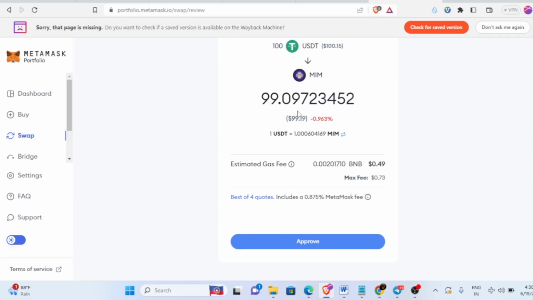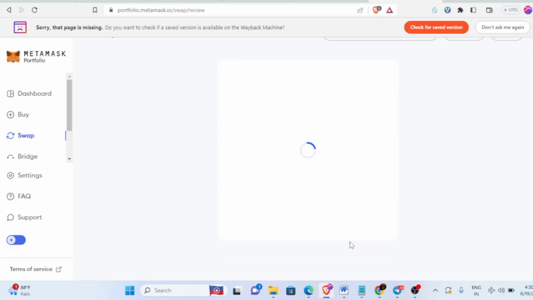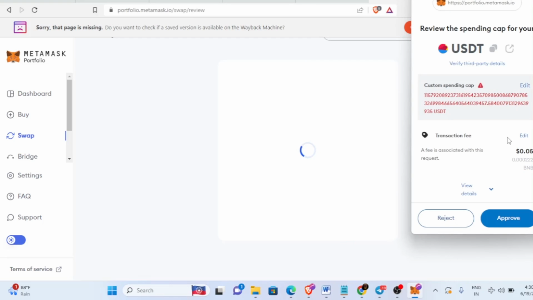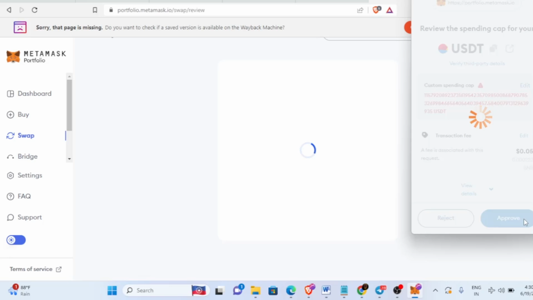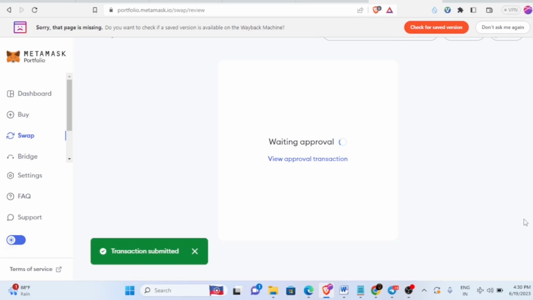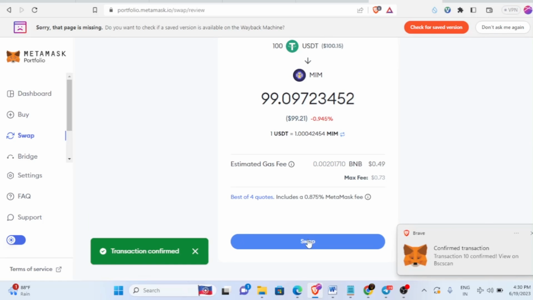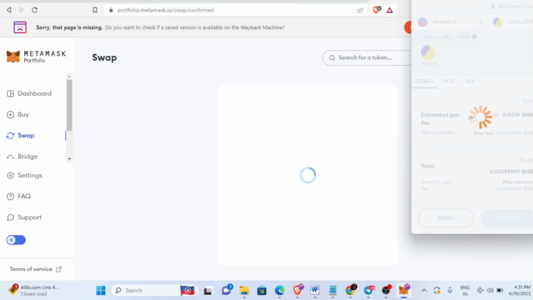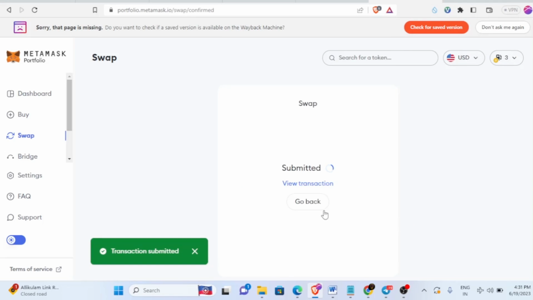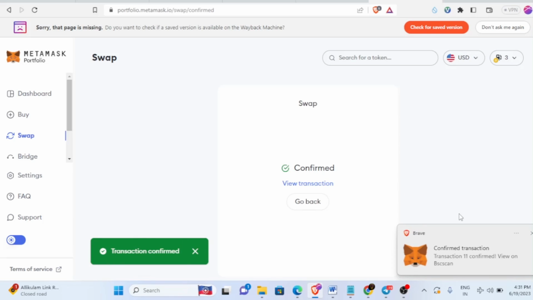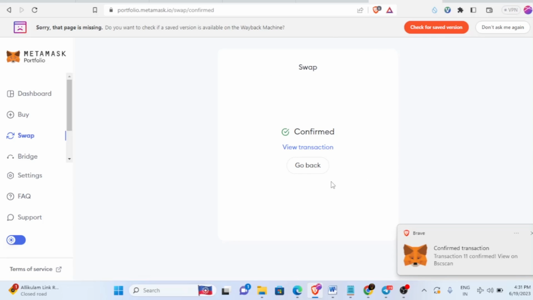Now here you can see the fees. We're going to spend a maximum fee of $0.73. I'm just going to click approve, and then MetaMask will pop up. We have to do the transaction, so just scroll down and click approve. Here you can see the transaction got submitted and we need to wait for the approval. Now click on swap, then click on confirm. Once you click confirm, it will be transferred successfully. Now you can see the transaction got confirmed.